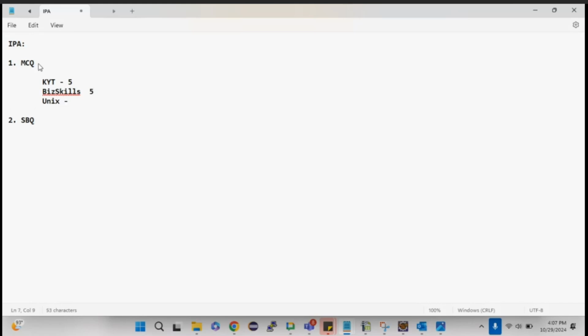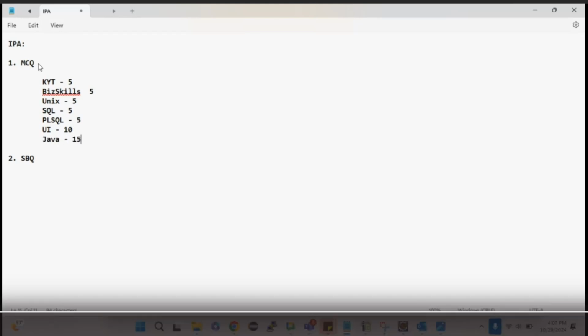Probably these things are already included in the Explore courses. So Unix also has 5 questions, SQL 5, PLSQL 5 questions, UI 10 questions, and Java 15 questions. As you can see, there will be 50 questions asked in the MCQ.